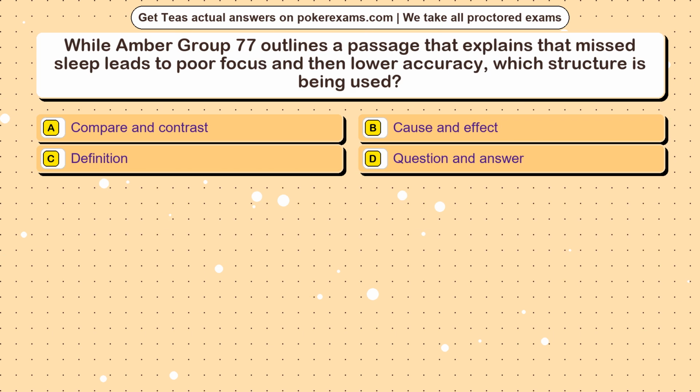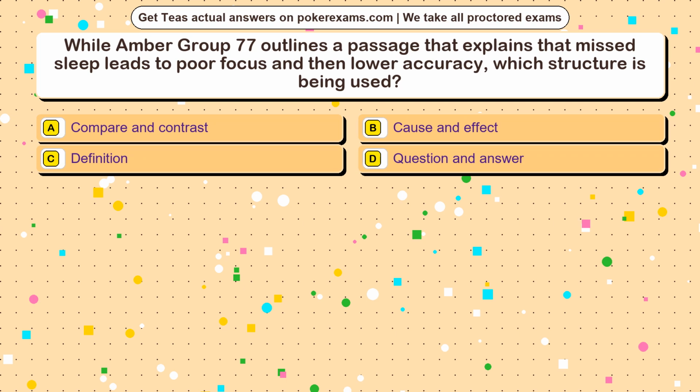Question 4. While Amber Group 77 outlines a passage that explains that missed sleep leads to poor focus and then lower accuracy, which structure is being used? Option A. Compare and contrast. Option B. Cause and effect. Option C. Definition. Option D. Question and answer.